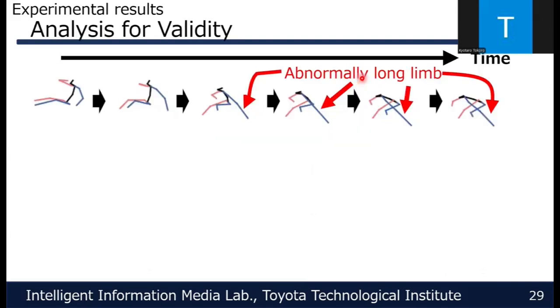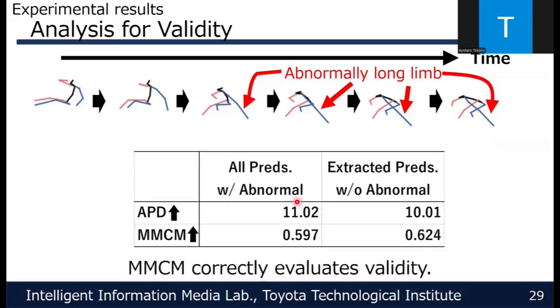This is one example of a predicted motion. As we can see, the arm becomes abnormally long. Since abnormal joint lengths can be detected by measuring bone lengths, by removing such abnormal motions, we obtain a set of predictions with higher validity. We then compute APD and MMCM for both sets. As shown in the table, APD assigns a higher score to the predictions that include abnormal motions. In contrast, MMCM assigns a higher score to the predictions after removing abnormal motions. These results indicate that our metric correctly evaluates validity.